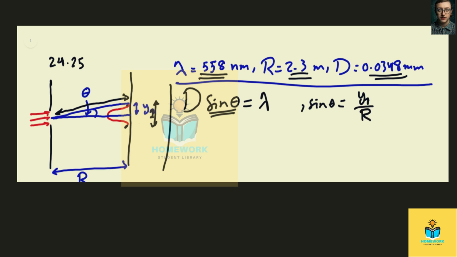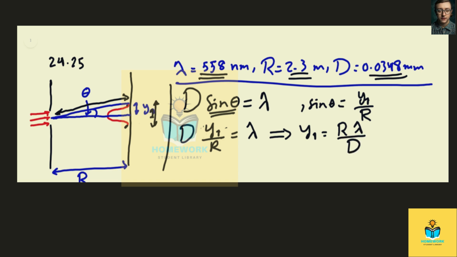Okay, so we can substitute for sine theta. So d times y1 over r is equal to lambda, and hence y1 is r times lambda over d.